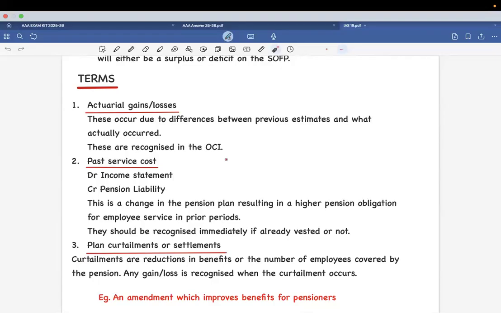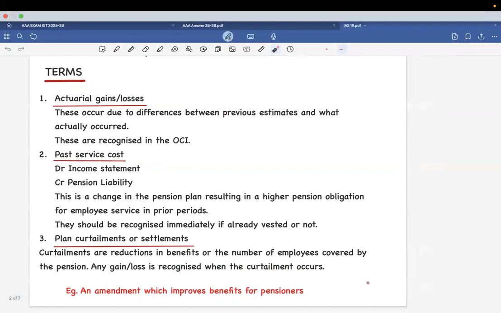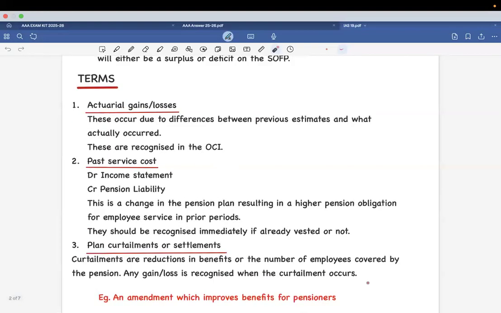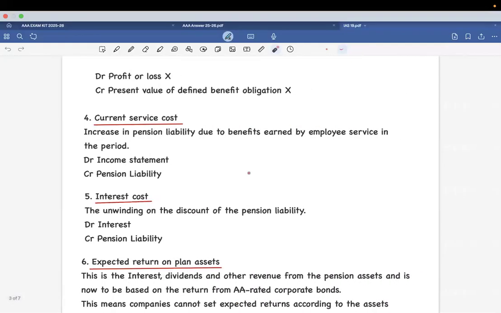Now, three, plan curtailments or settlements. Every year there might be employees under the pension who are going to leave, so that should come under settlements. When a curtailment occurs, there would be a gain or loss in the difference between the amount that we have recognized and the amount that is being paid out, and that difference would be recognized. Any amendments which benefit the pensioners negatively affect us. In this case, you debit profit or loss and credit the present value of the defined benefit obligation for any increase or decrease in the benefit plan.